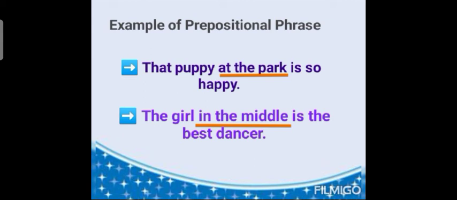So here at the park is the prepositional phrase which tells us about how the puppy is and where exactly the puppy is. In the second sentence, the girl in the middle is the best dancer. So it tells us about who is the best dancer and the exact position of the best dancer.